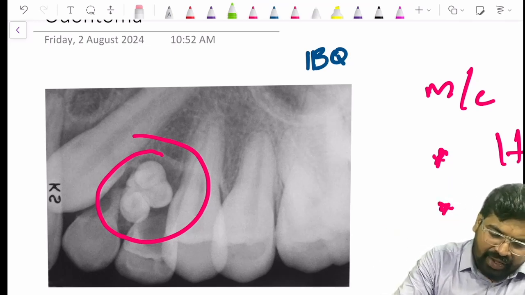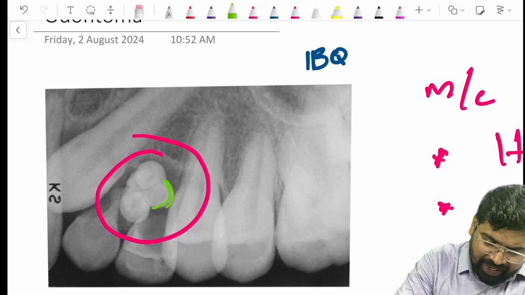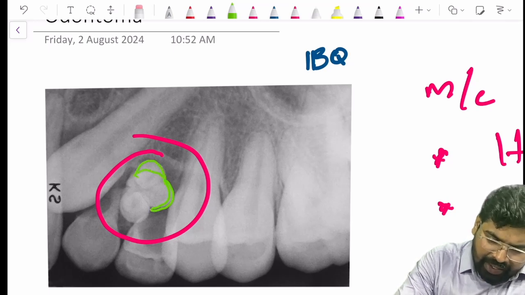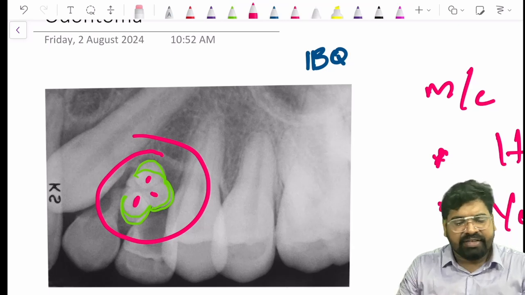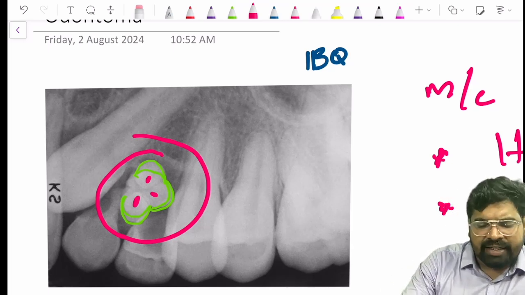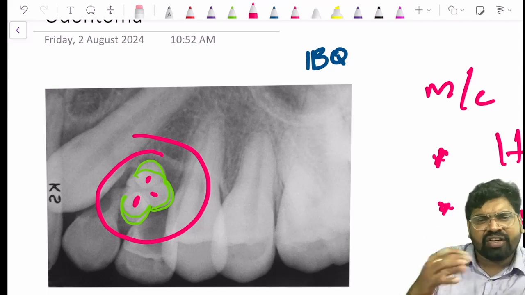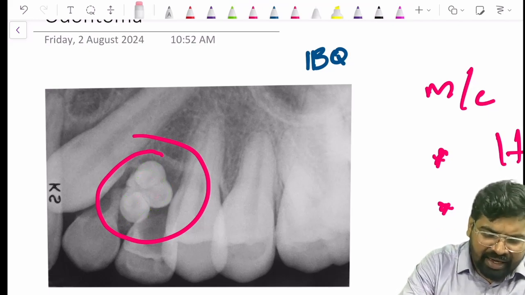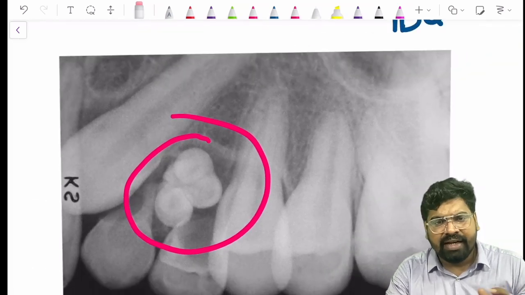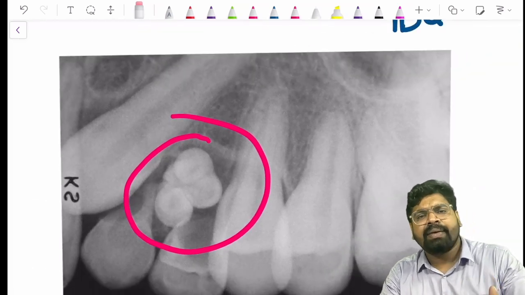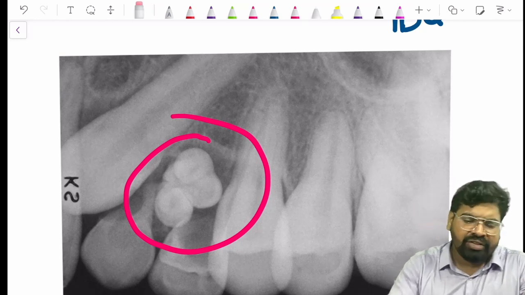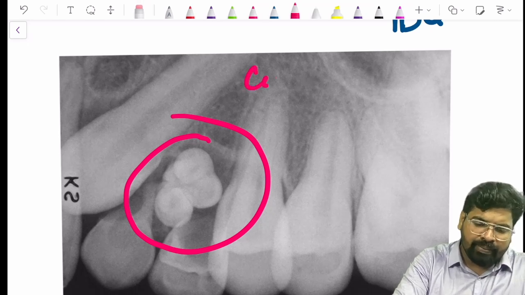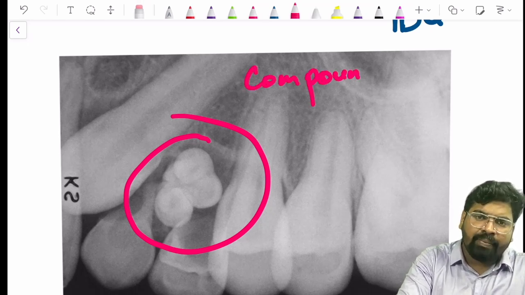In this you can see, I can appreciate a piece of enamel, some kind of pulpal tissue inside, and in between there is dentine, and it is looking like a tooth. It is having a structural arrangement like a tooth. I will erase and you can see it again a little more clearly: enamel, dentine and pulp. The arrangement is there. I can see that it is looking like a tooth. So this is a compound odontoma.